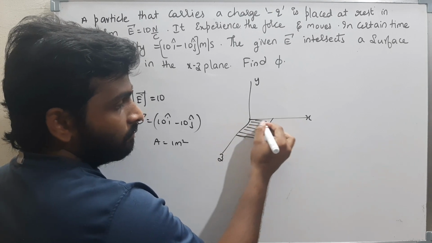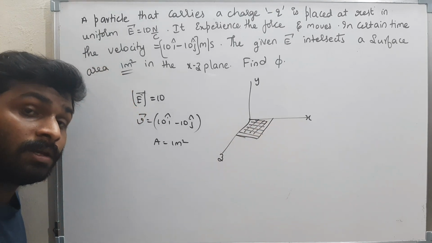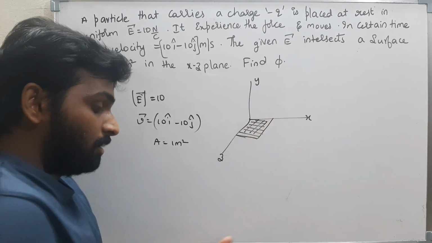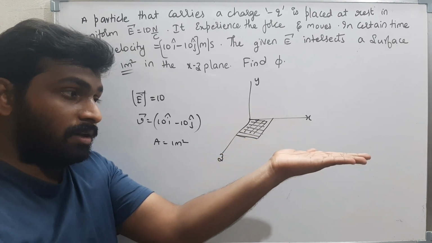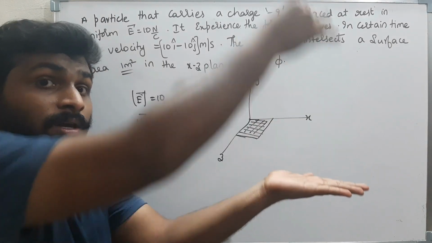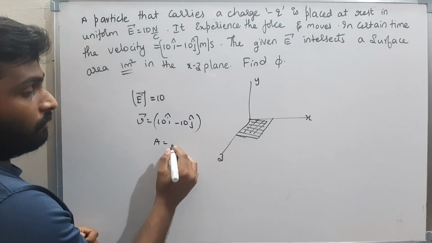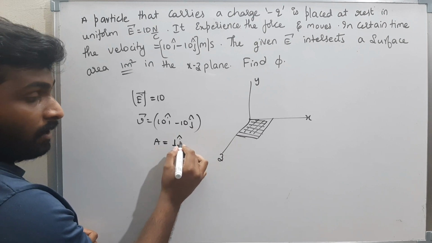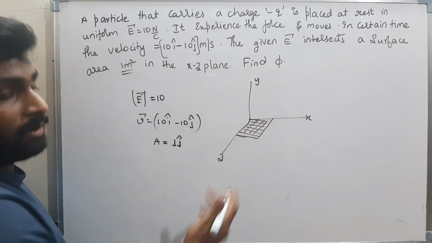The area vector will be in this direction, that means the y direction. Therefore, I will write it as 1 j cap. Magnitude is 1 and the direction of the area vector is j cap. Now find the flux.